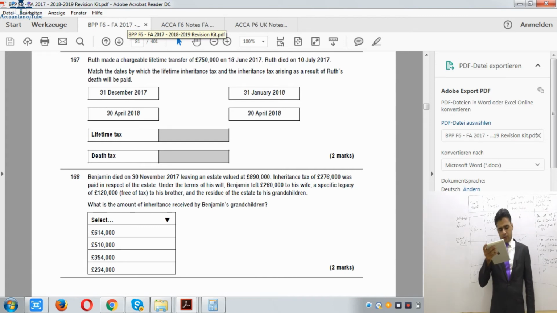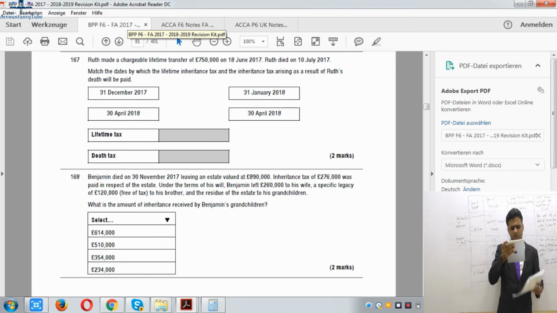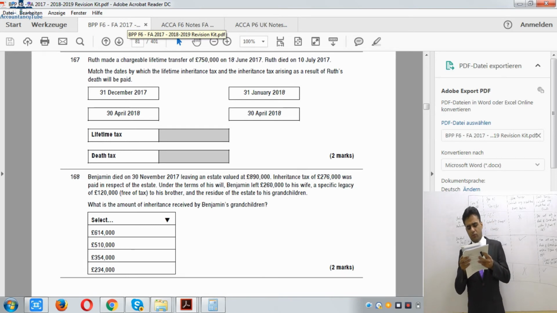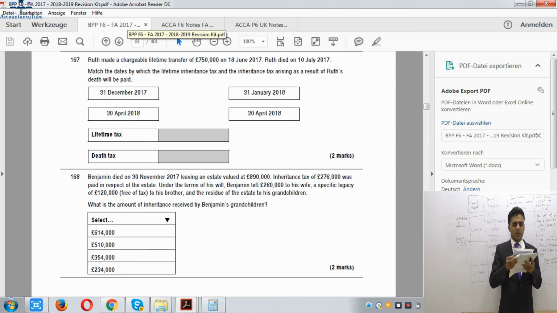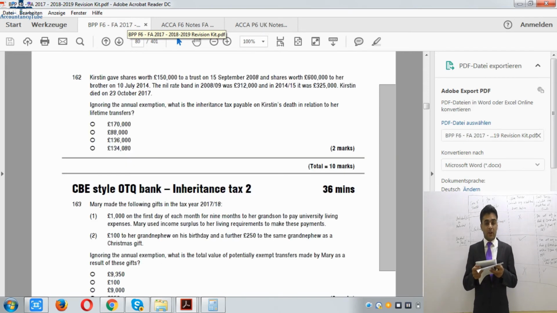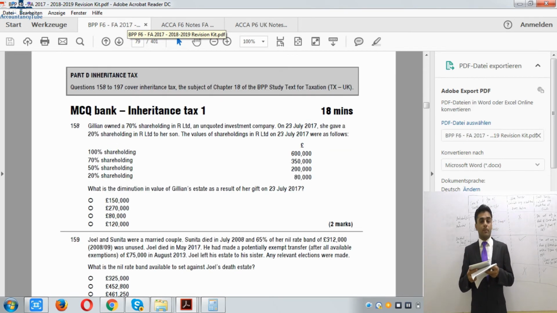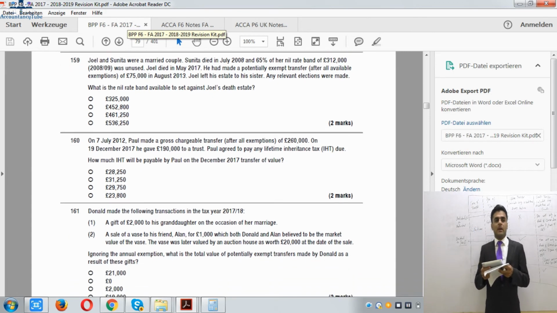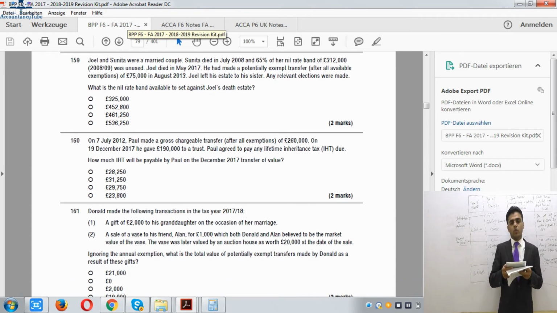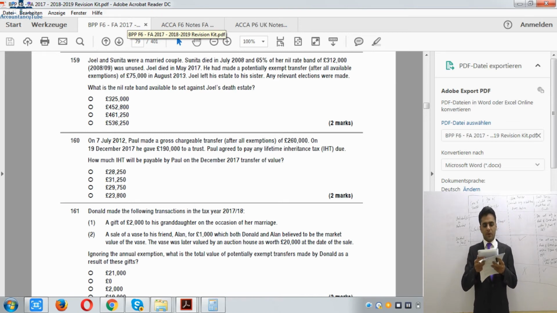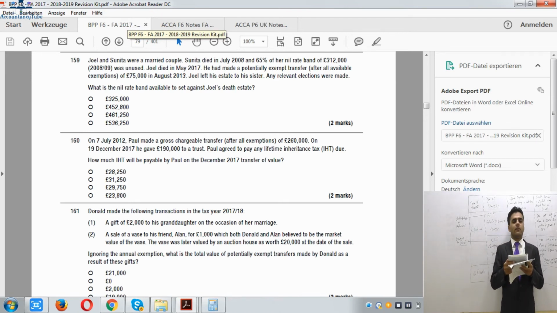I hope that you have done it. So let's see. Joel and Sonita were a married couple. Sonita died in July 2008. 65% of her nil rate band was unused. So he's already told you it is 65%. Normally it does not give you the percentage. Normally it will tell you that £40,000 was used out of £312,000. Then you will have to calculate the percentage. In this case, he has already given you the percentage.